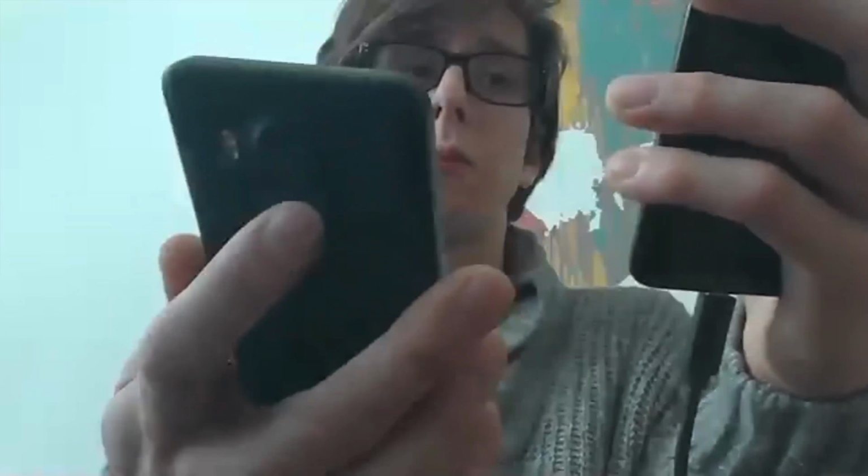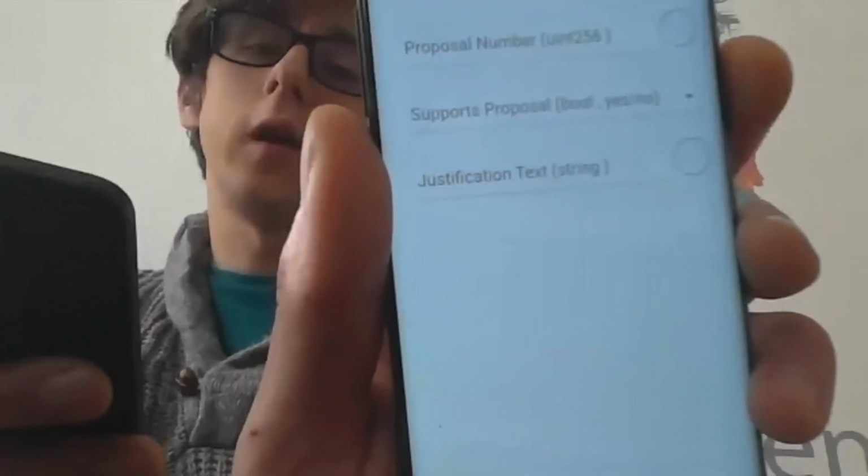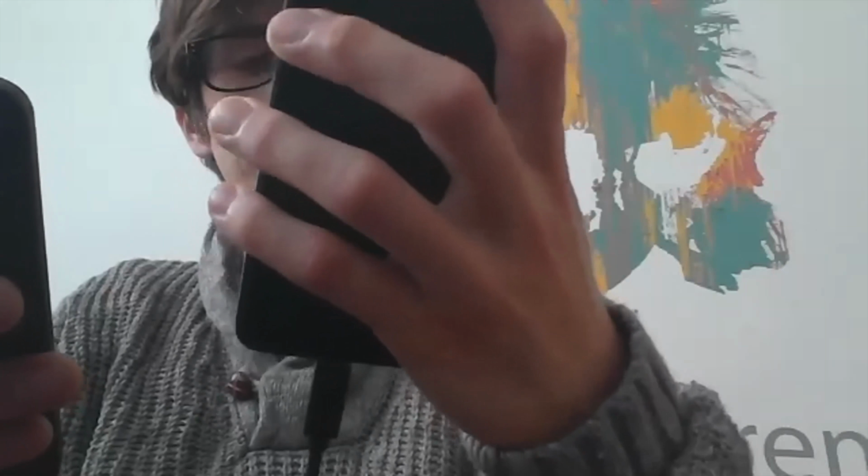But basically what I'm going to do is, as soon as this is mined, I will be able to take the other phone and click on vote, which is going to ask me for the proposal number, which I know is 4 because I'm already setting it up. I'm going to say that I'm for this proposal, which says testing, and then I'm going to write a justification, which is just going to be a silly string. And once I click submit, that vote is going to be submitted.